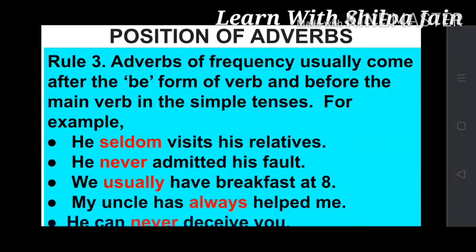So here seldom, which is the adverb of frequency, is placed before the main verb visits, which is in the simple tense. He never admitted his fault. Now admitted is the verb and never, the adverb of frequency, is placed before this verb.